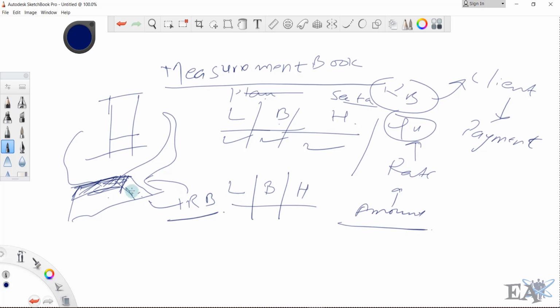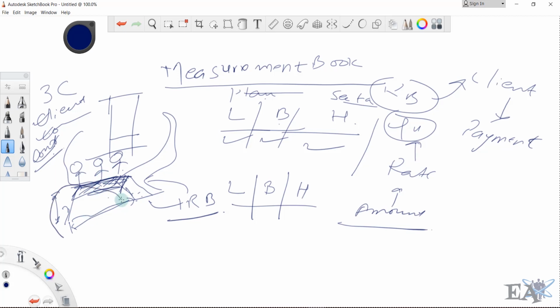What is done at the site is that after the work is done, we have three parties, the 3 Cs at the site: the client, the consultant and the contractor. The representatives of the client, consultant and contractor all go to this location. These three bodies go to this location and measure the length, the breadth and also the height. They measure all these things.